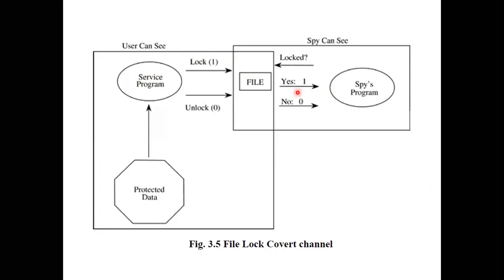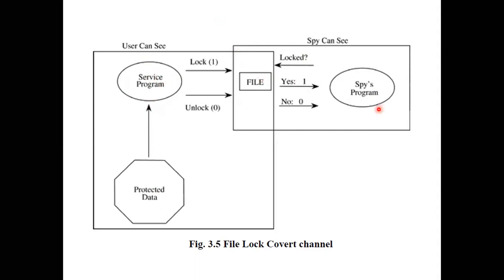So what are we doing? We are actually revealing one bit of information by locking or unlocking a file. I have written a Trojan into my service program saying that after looking at the protected data, if it wants to reveal one bit of information as 1 or 0, it can either lock the file or unlock the file. If the service program is locking the file, the spy program will also try to lock the file. If the file is getting locked, then I'll assume that the service program is not locking the file and it is signaling a 0.